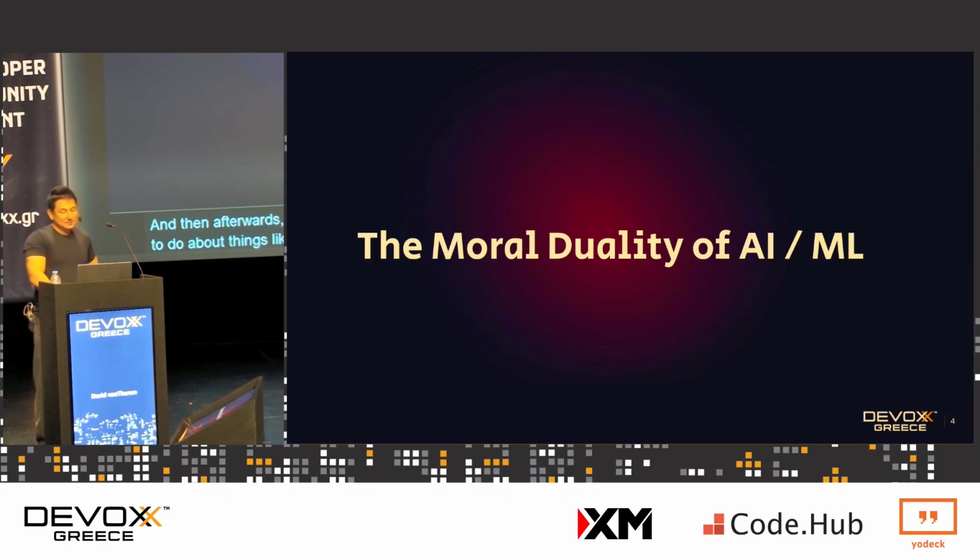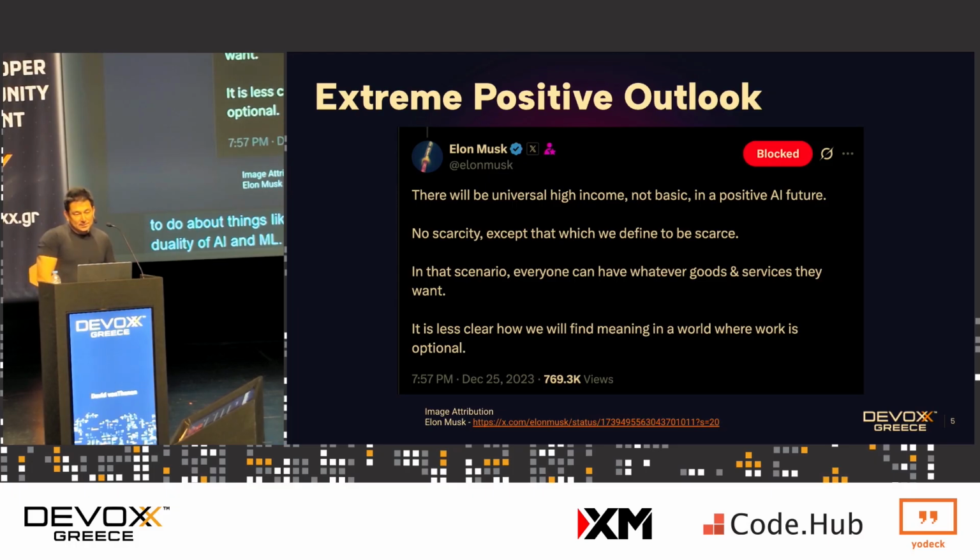So the moral duality of AI and ML. Here's a tweet from Elon Musk, and AI has been in the news everywhere. You can't escape it at this point. But here you have a tweet from Elon Musk saying AI is going to change everything, and it's going to be hugely net positive. So much so that it's not going to be universal basic income. He basically said it's going to be universal high income. Like everyone's going to benefit because the cost of manufacturing everything is going to drop to zero.